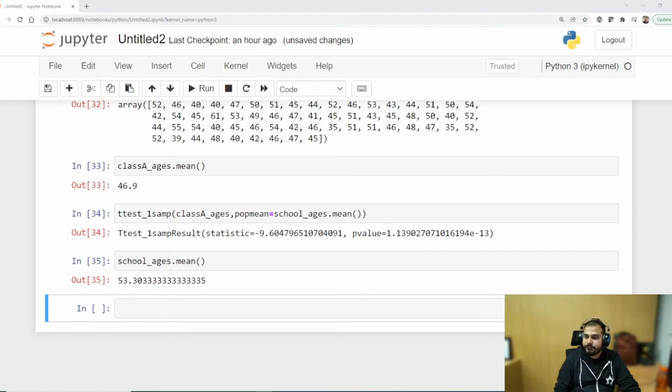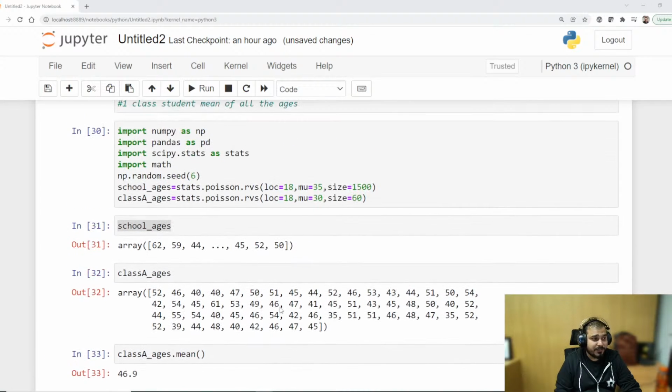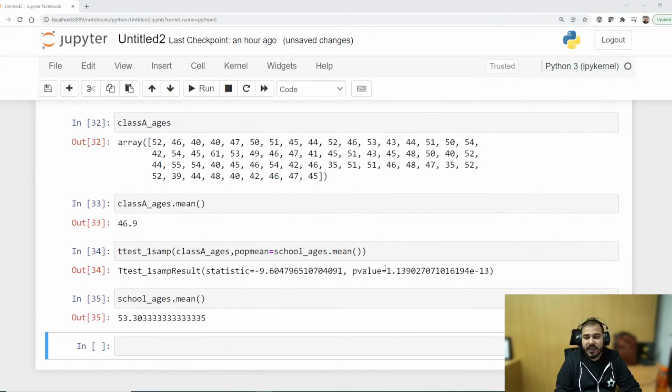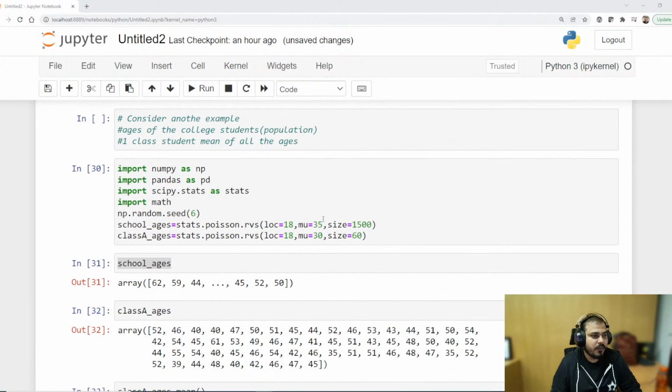I hope you are able to understand. So you have to reject it, guys, not accept it, because this is way higher than that. You have to basically get a p value less than the significance value.